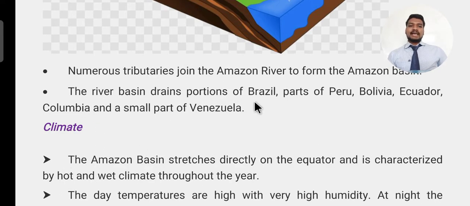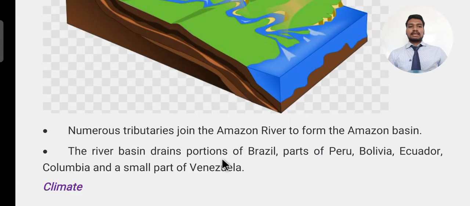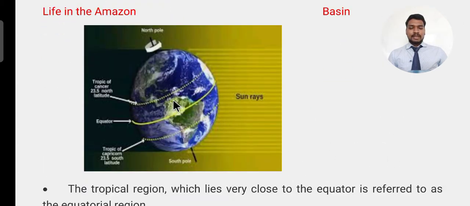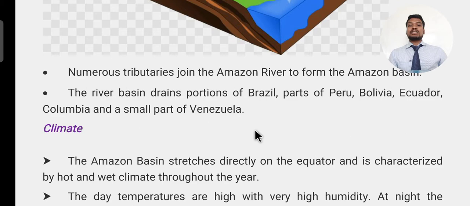The river basin drains portions of Brazil, parts of Peru, Bolivia, Ecuador, Colombia and a small part of Venezuela. Here we have Brazil, Peru, Ecuador, Bolivia. These are the important countries in South America. The Amazon river flows there and created the Amazon basin. So we'll discuss the climatic conditions of the Amazon basin and Amazon river.